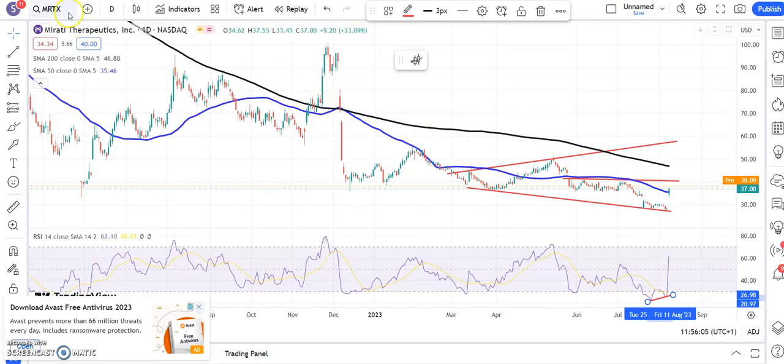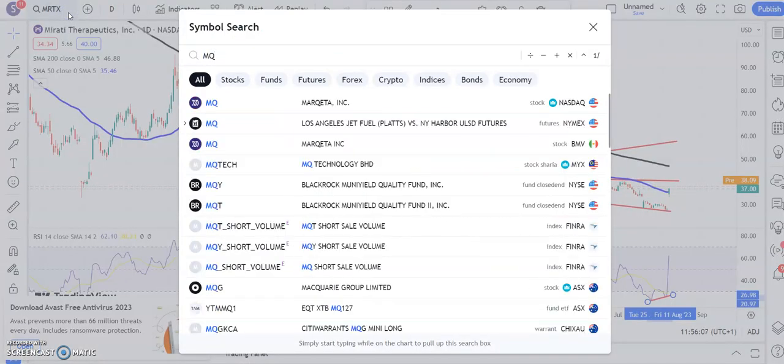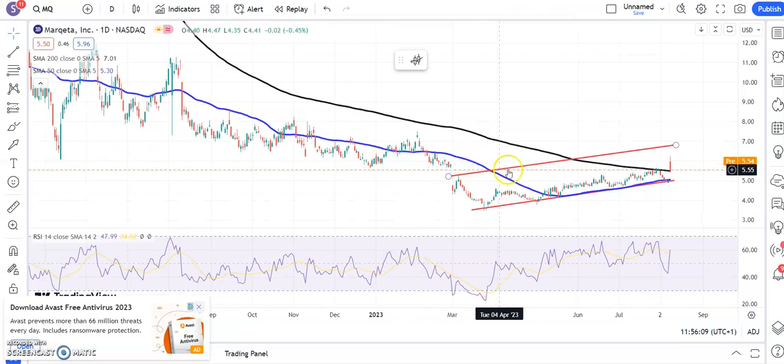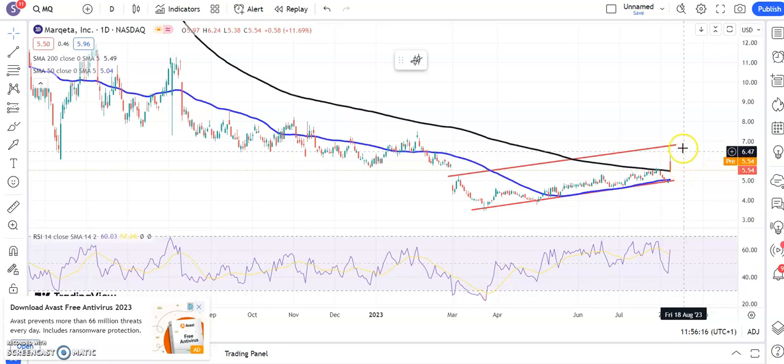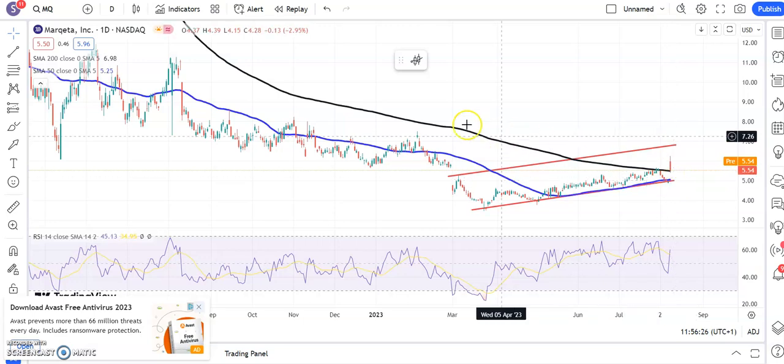Moving along to the situation at Marqeta. Here we've got a rising trend channel base, and we've broken above the 200-day line around $5.50. The longer we stay above that 200-day line, the greater the chance of a move to $6.80 or $6.90 by the end of this month. But obviously one can't rule out the shares wanting to fill that gap down to $5.